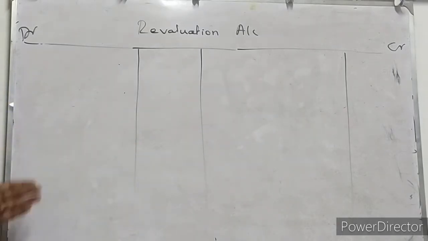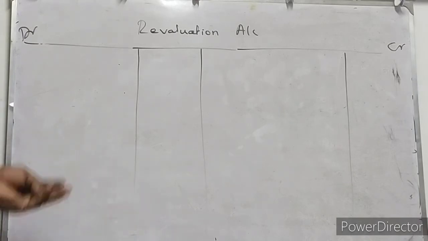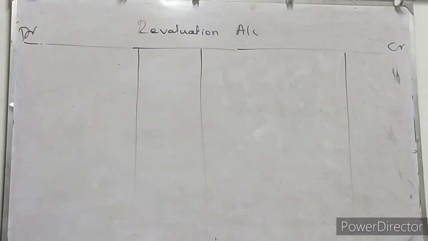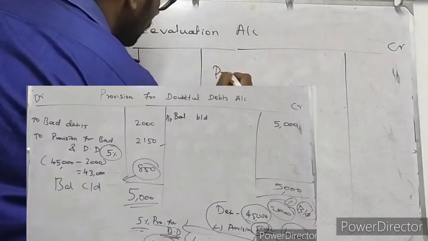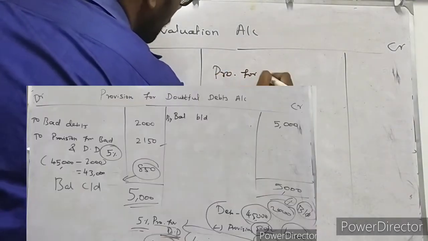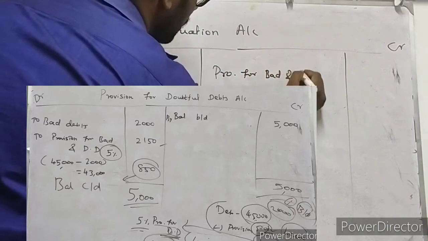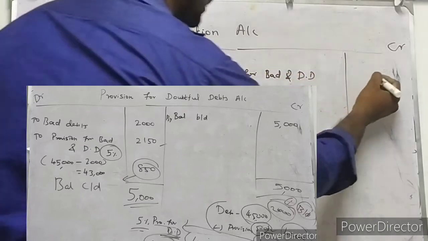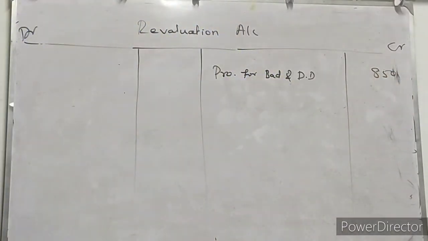On the debit side we can enter liability increased, assets decreased and unrecorded liabilities. So for the provision for bad and doubtful debts, finally we came to know 850 rupees, which we have written in the credit side of revaluation account, isn't it?